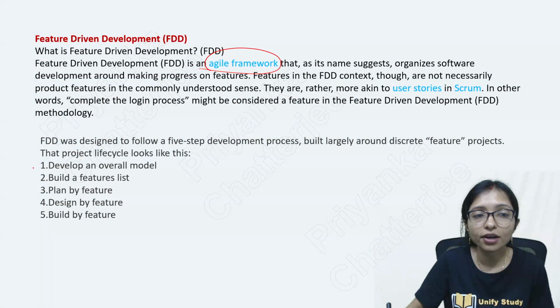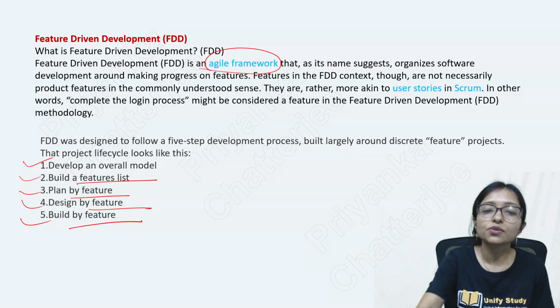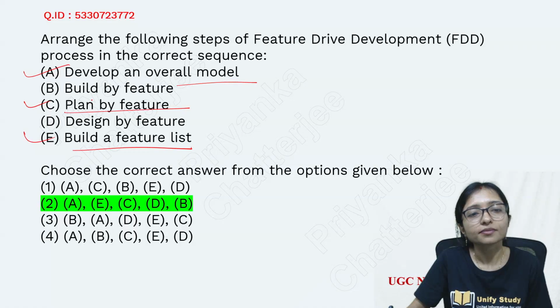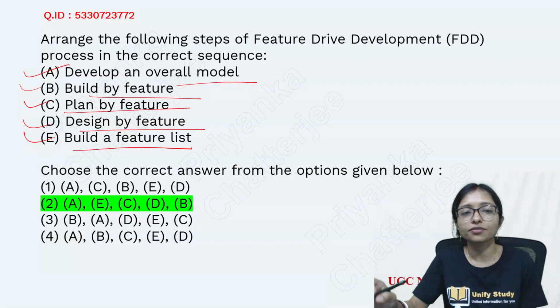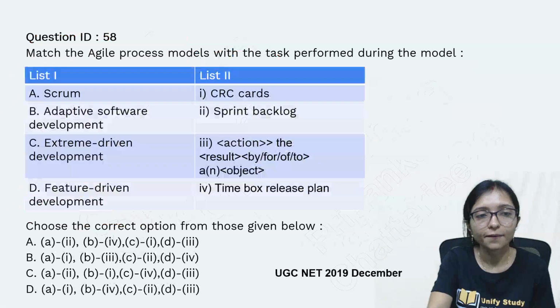So develop the overall model, then build the feature list, plan by feature, design by feature, build by feature. That's why you are getting here your answer, the sequence: develop overall model, then build the feature list, then plan by feature, then design by feature, then build by feature. Main concept of feature driven development is this one, and you are getting the sequence from here.